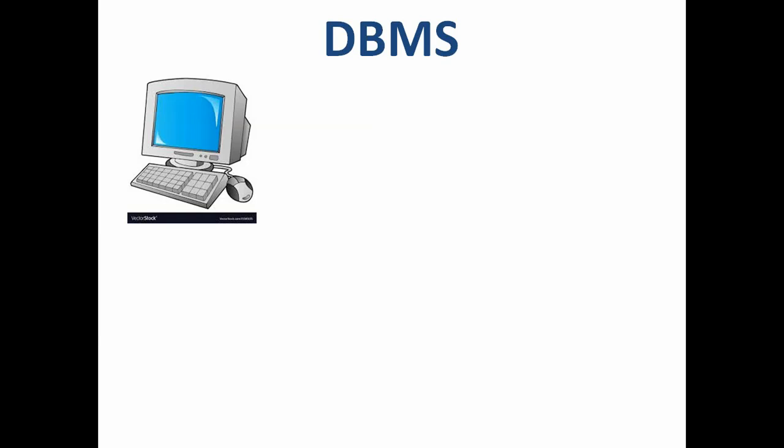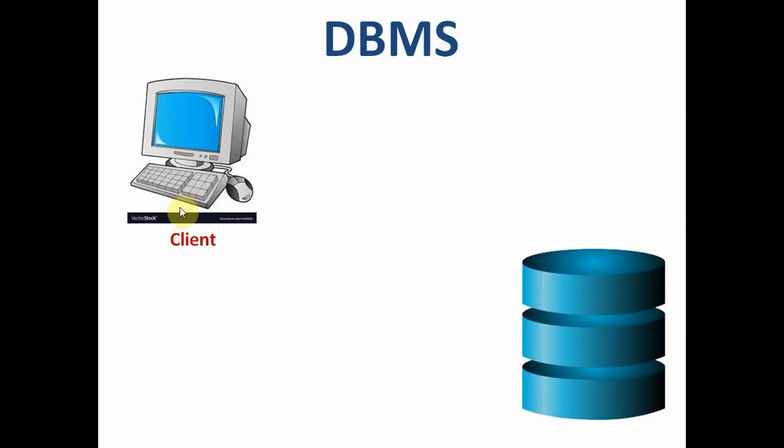Now let us understand what a DBMS is. Say this is the computer, it's called a client because this is the place from which you are going to store the data or receive the data. And this is the database, it's a place where the data is saved. I've made separate pictures, but that doesn't mean they are separate places. In the same computer, there can be a client and there can be a server. It can be in the same place or the data can be stored at a different place.